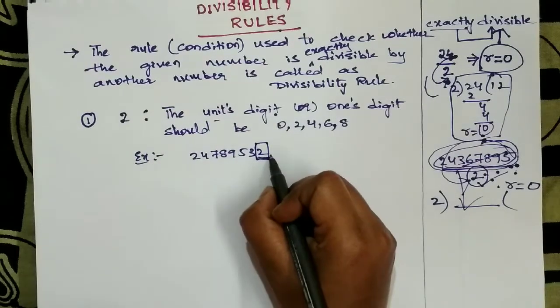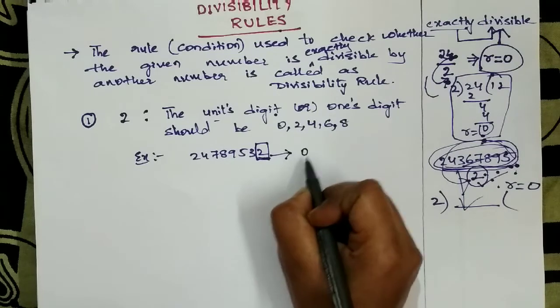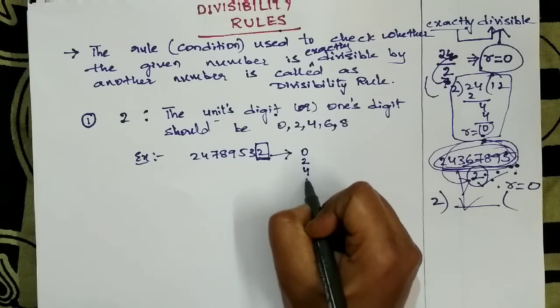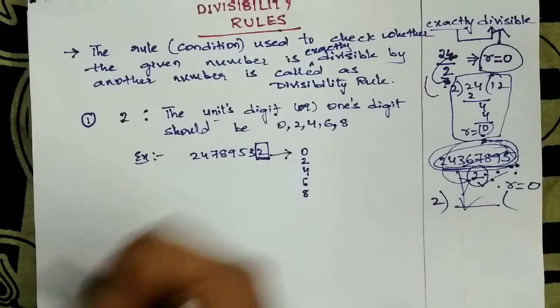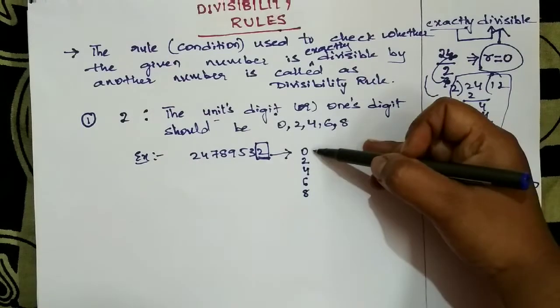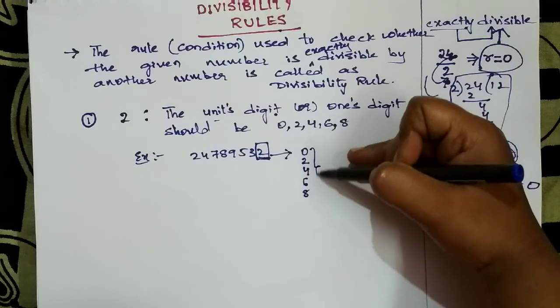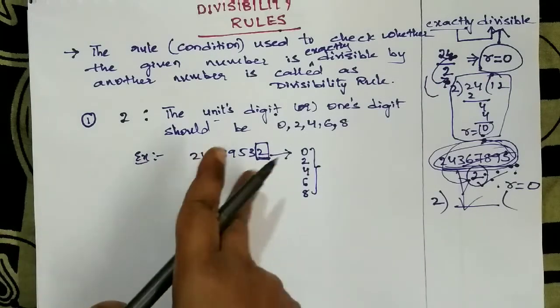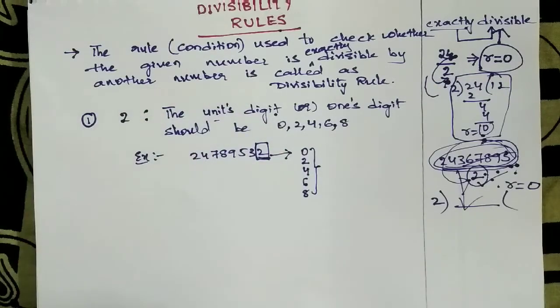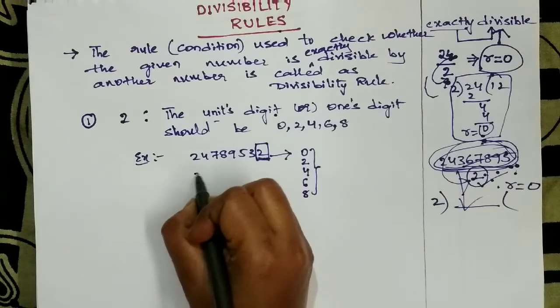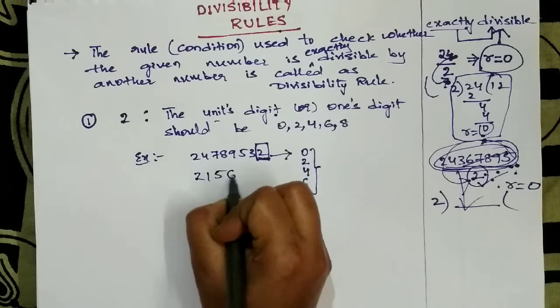This units digit should be 0, 2, 4, 6 or 8. If the units digit is any of these, then the entire number is divisible by 2. Right? Suppose I give one more example, 2, 1, 5, 6.